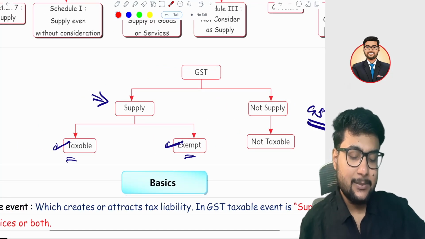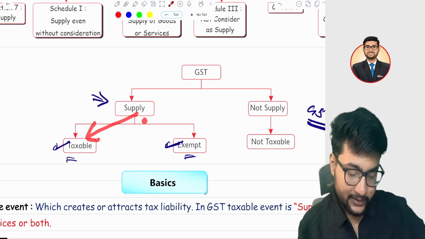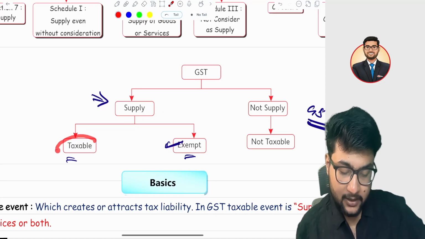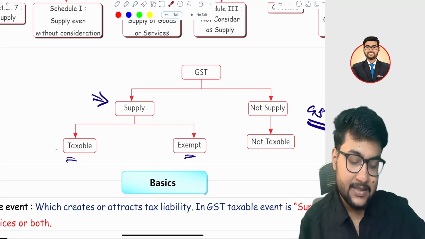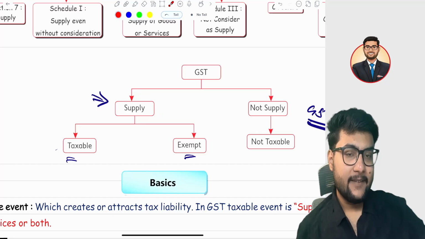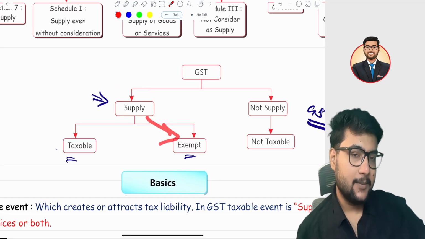And what about if it is a supply? If it is a supply, there can be two scenarios as well. First, it can be taxable, or it can be exempt. Means if it is a supply, the government has the power to exempt this as well.